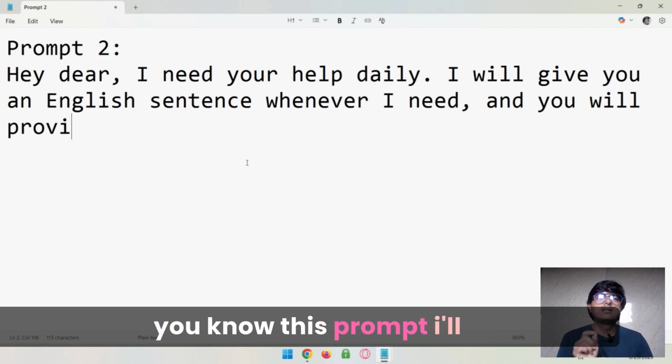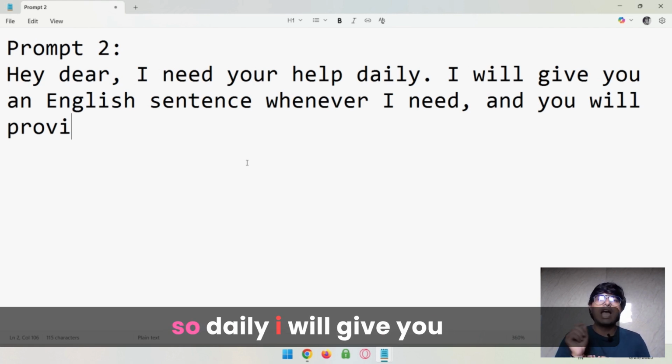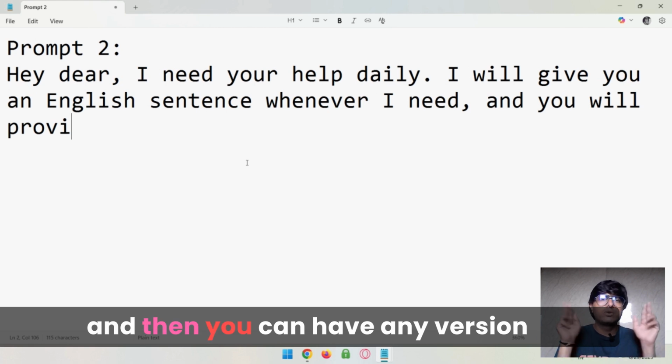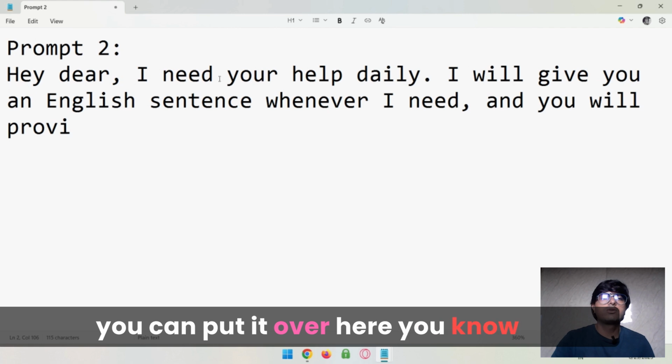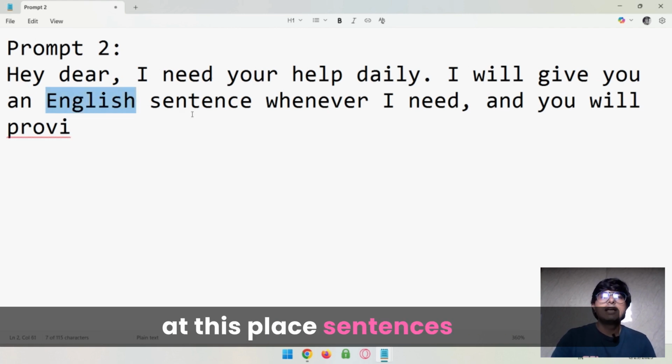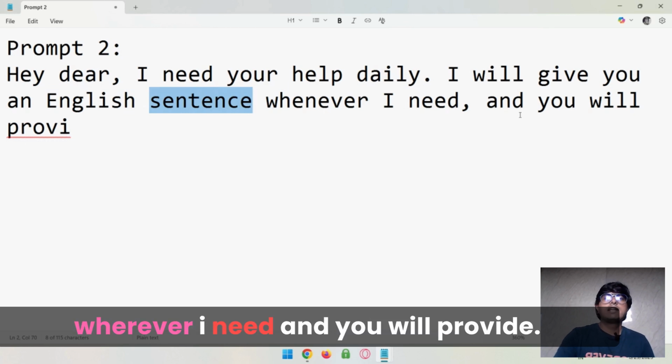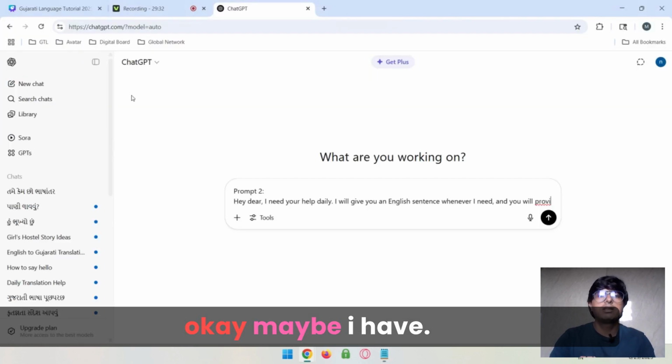This prompt we have to keep somewhere, as we will use it daily. So daily I will give you sentences, in any version of language, you can put it here at this place, wherever I need, and you will provide.